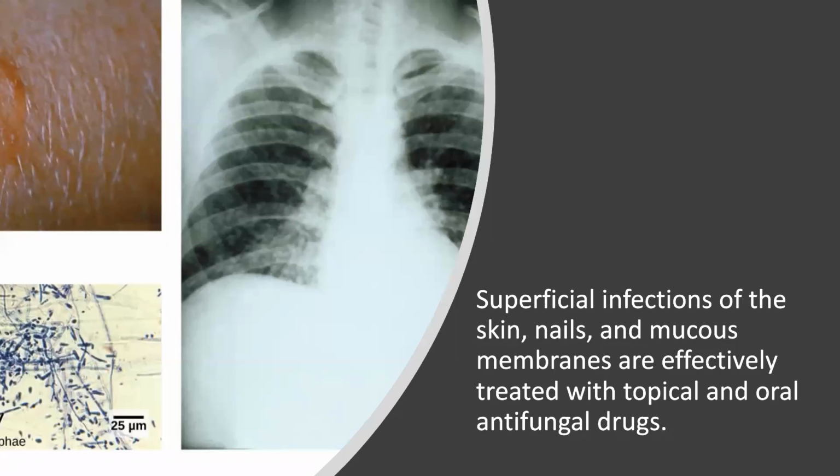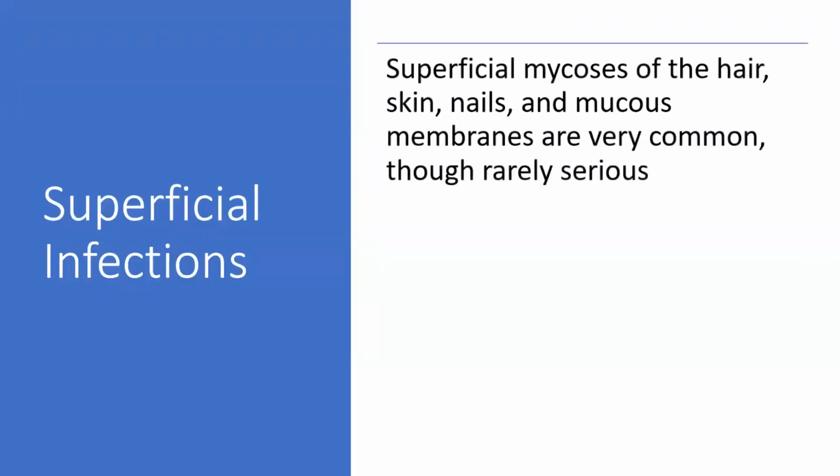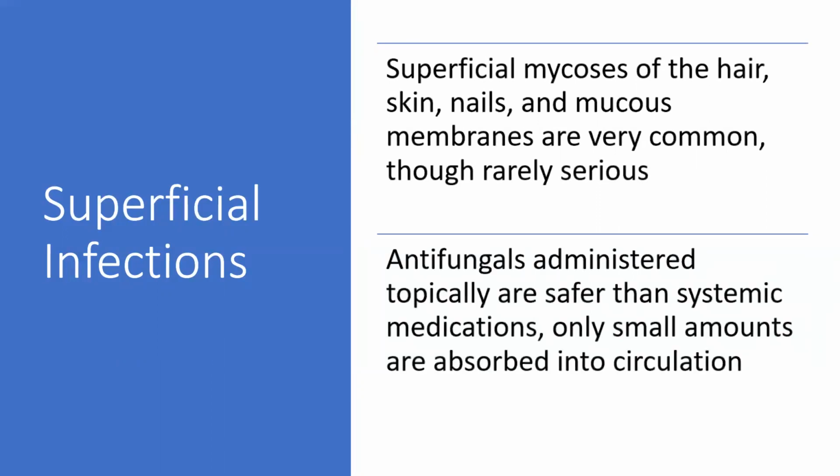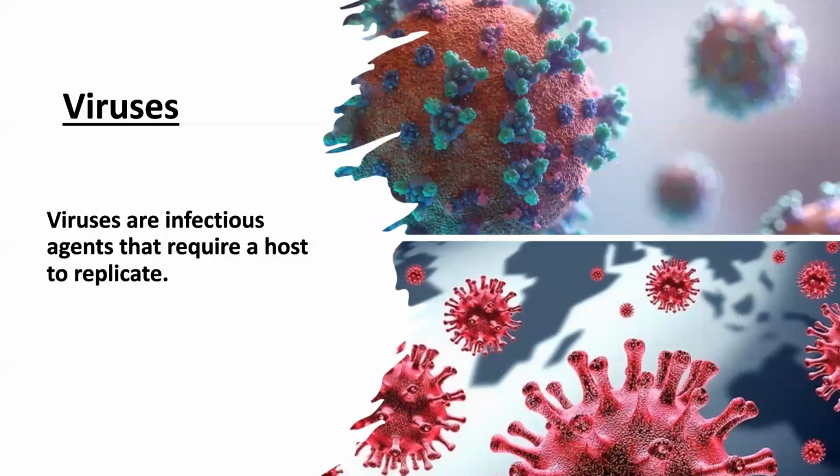Then the superficial infections, they are of the skin, nails, and the mucous membrane. They are effectively treated with the topical and the oral antifungal drugs. These superficial infections, the superficial mycosis, which is of the hair, skin, nails, and mucous membranes, are very common, but rarely serious. So antifungals administered topically are safer than systemic medications. Only a small amount is absorbed into the circulation.